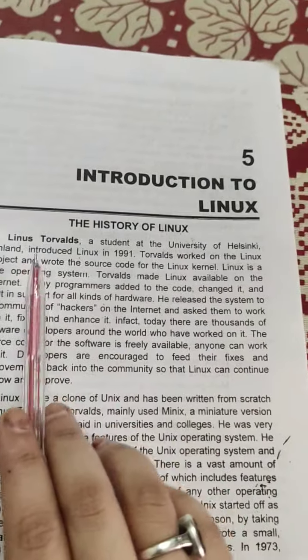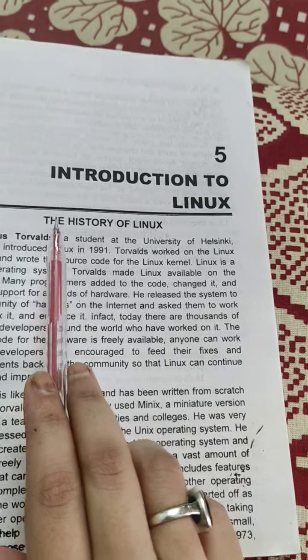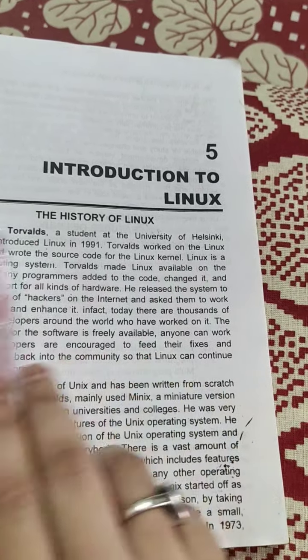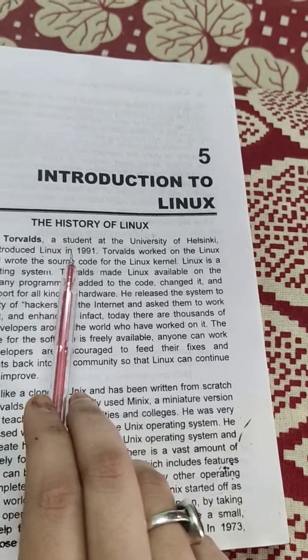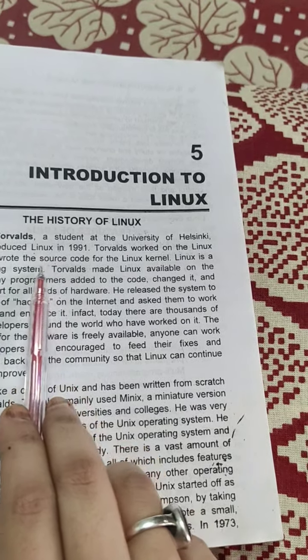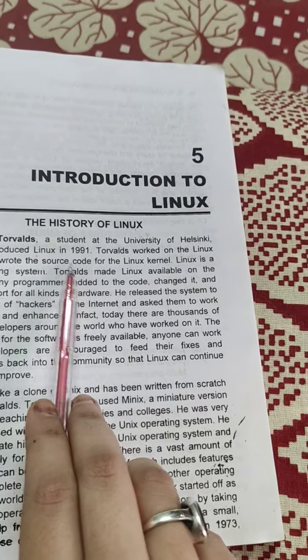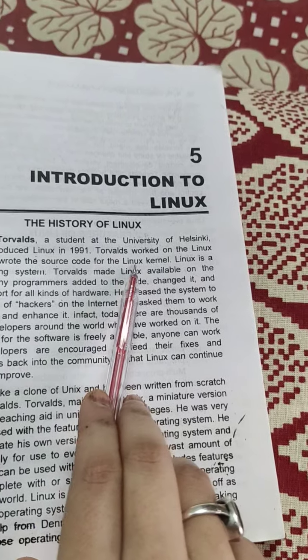Torvalds worked on the Linux project and wrote the source code, from which the various code used in Linux comes.